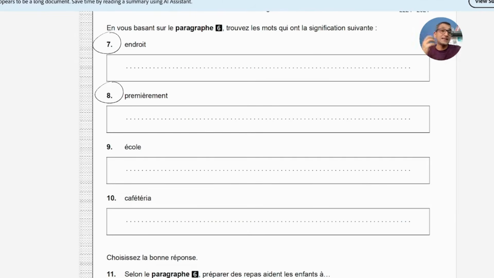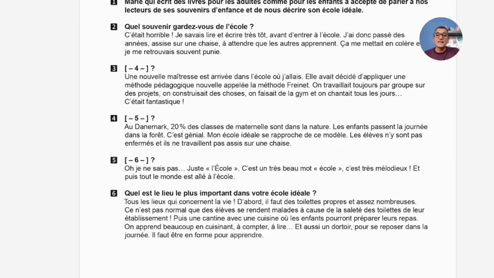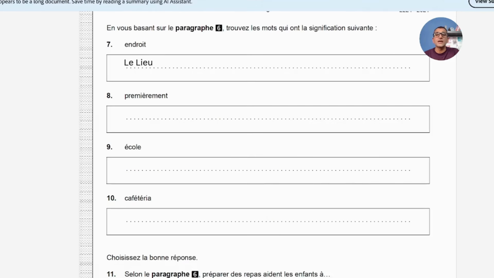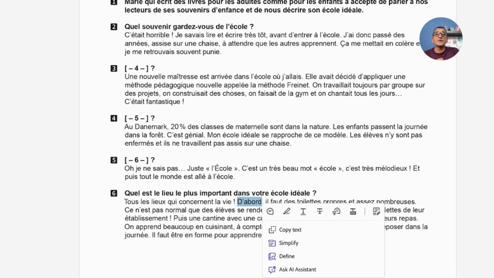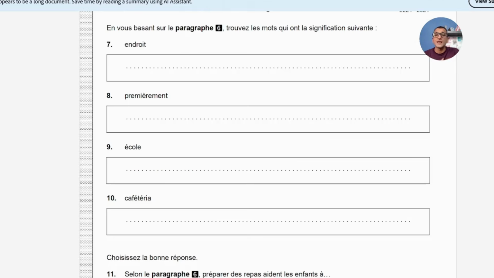7th, 8th, 9th and 10th question is again very easy. It's not that tough, because what we are supposed to hear is, it says we need to find out the words qui ont la signification suivante, which has the same meaning basically. So en droite, let's see, en droite, c'est le lieu le plus important dans votre école. Lieu, so this is the word place, so that's why the word le lieu will come here. Now premièrement means firstly. So what is the synonym of firstly? We need to find out. So this is the word d'abord. If you see d'abord means firstly, so it means the word firstly will come here.